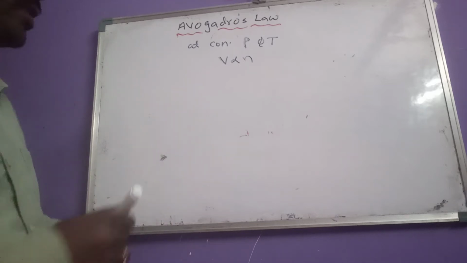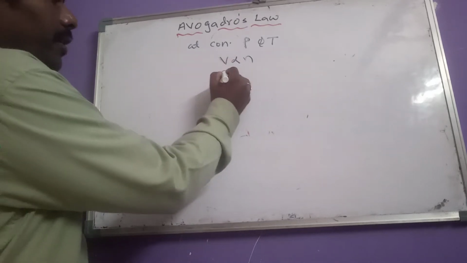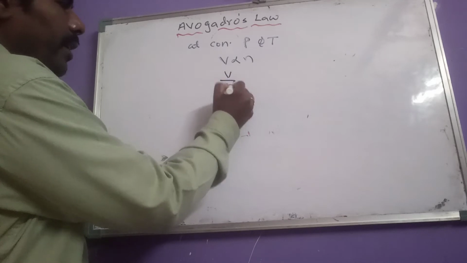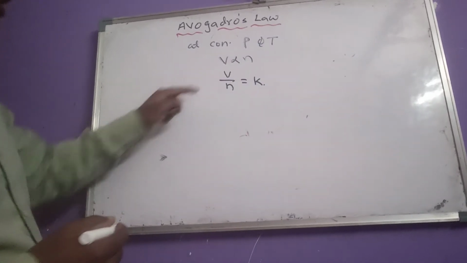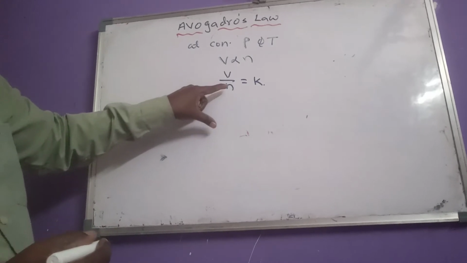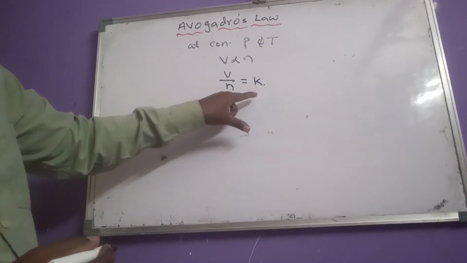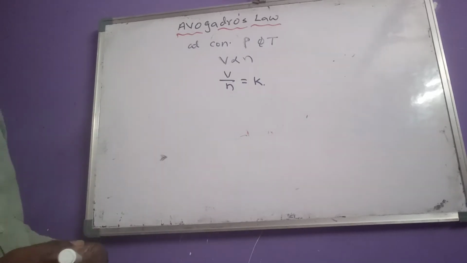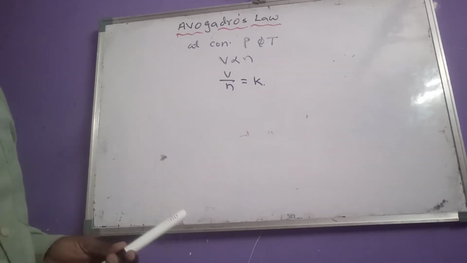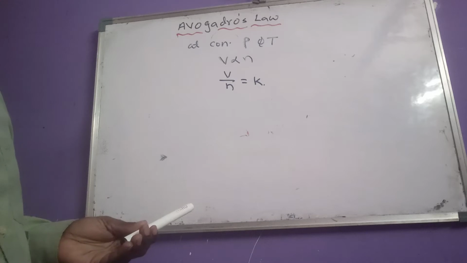So, the volume of a given mass of gas is directly proportional to the number of moles or molecules. We can write V by N equals a constant. This is Avogadro's law. And what are the types of questions?